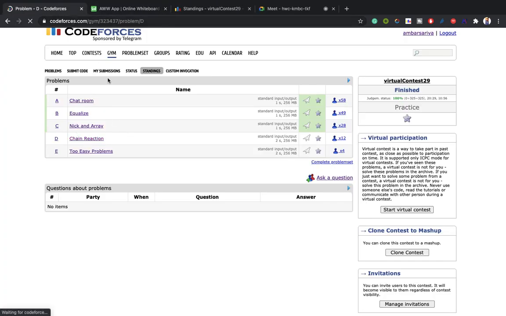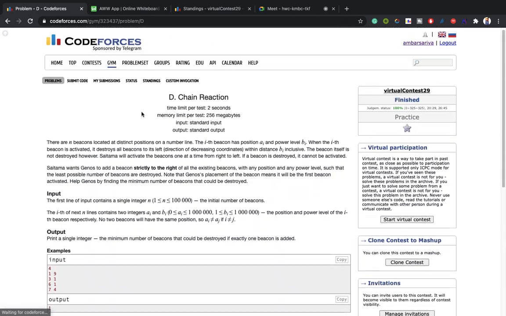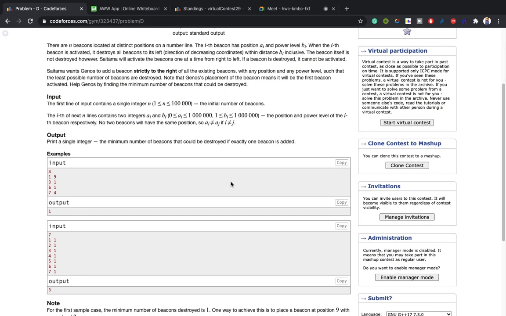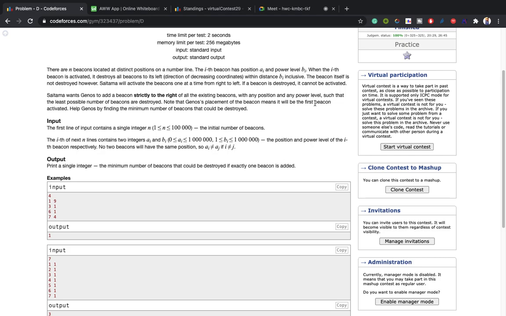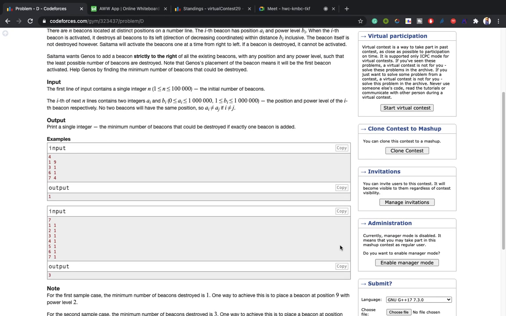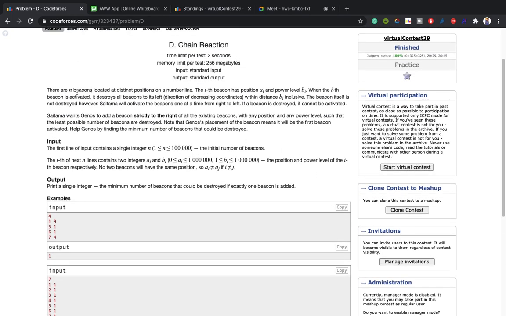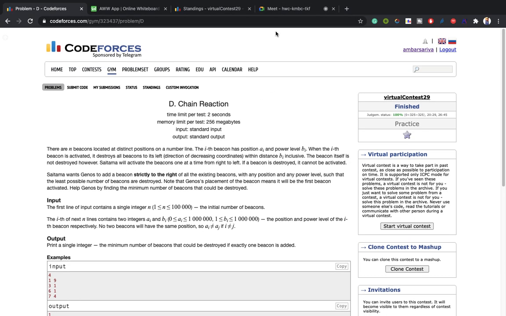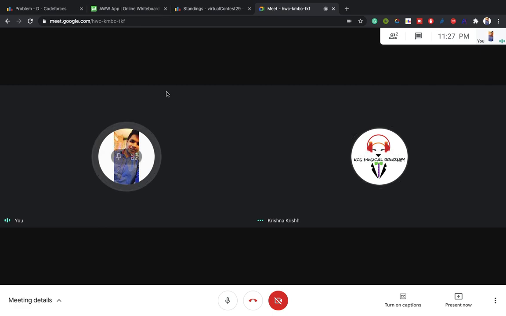Actually, I'm a bit confused in the D. I read the problem, but didn't get the approach for how to move forward with this. How can I calculate the backgrounds? Like in the first test case, we are given the 7, and in the explanation, let's explain the question first. Yeah, you try to explain. Sure. Should I present my screen? Yeah, sure.